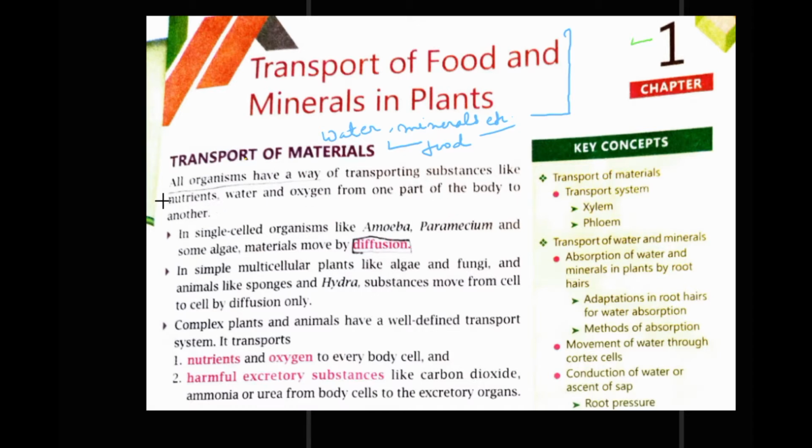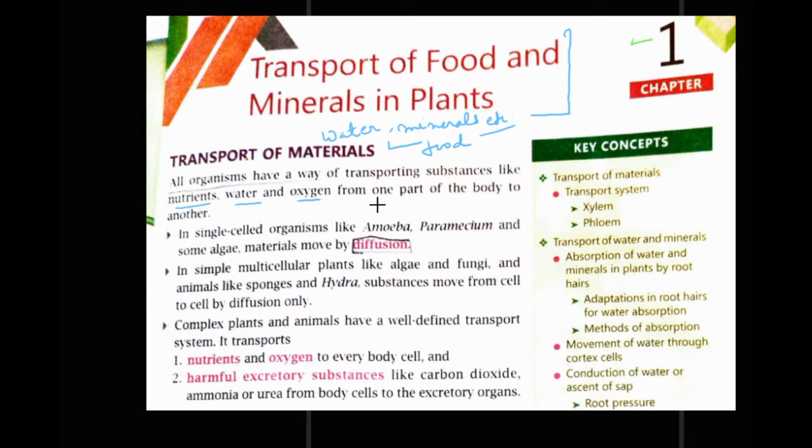So here we see all organisms have a way of transporting substances like nutrients, water and oxygen from one part of body to the another, right?